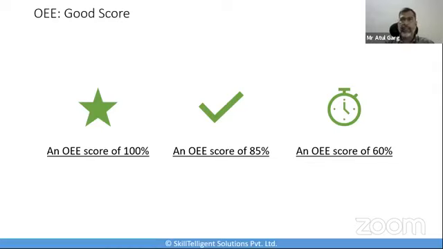Because if you go into the industry and start measuring it, you will realize that your OEE score is not really as good as it should be. 100% is obviously not going to happen; even in a continuous process industry, you still will not be able to achieve 100%. I know an OEE score of 60% is fairly typical, and it also automatically means that there is substantial room for improvement. Going from 60 to 85% is also a huge improvement which you can achieve in your organization. So as I said earlier, OEE becomes a way of calculating your productivity and efficiency levels in the organization and what can be done to improve that further.